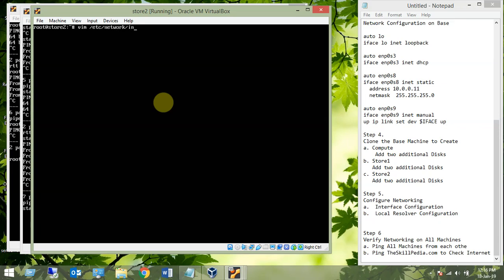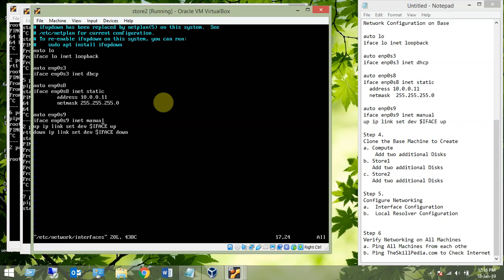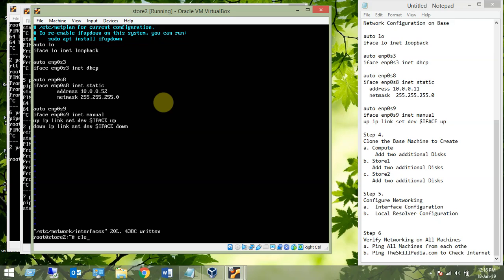vim /etc/network/interfaces, right? We need to take a look at this. Look at the IP address, that is the problem. So we are in store 2, IP address should have been 52, that was the problem. Got it? So that was the only reason, there is no other reason. DHCP, everything else is fine. Okay, and now we should be able to ping also.